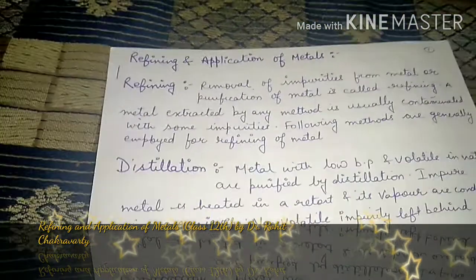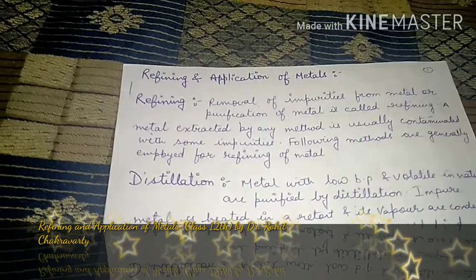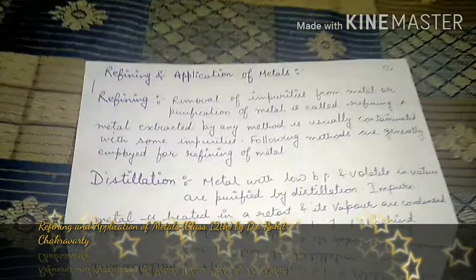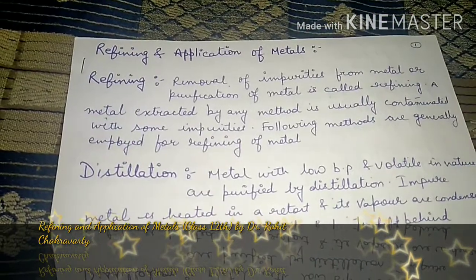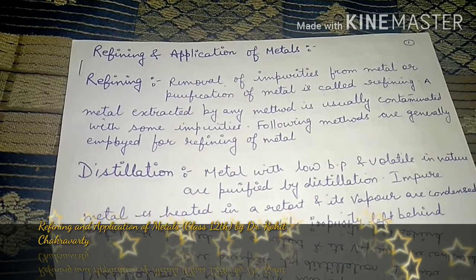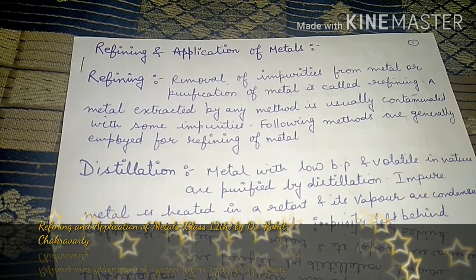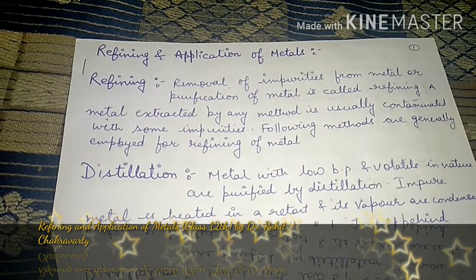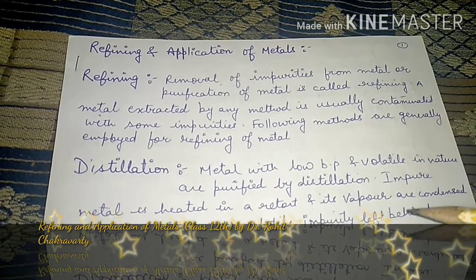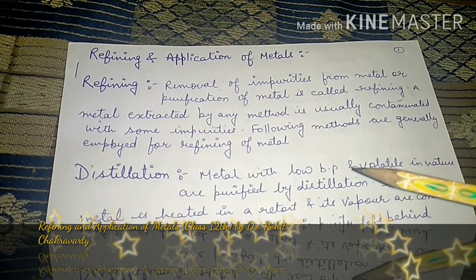So let's start with the topic, that is refining and application of metals. So what is refining? Definition: removal of impurities from the metal or purification of metal is called refining. A metal extracted by any method is usually contaminated with some impurities. So there are following methods through which we can remove the impurities from the metal.